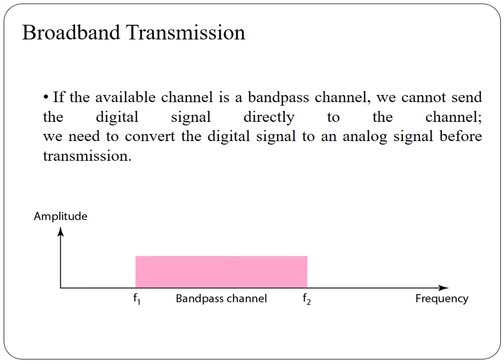But in the case of broadband transmission, we will convert the digital signal to analog signal before transmission. And the modulation technique used allows us to use a bandpass channel. So if the available channel is a bandpass channel, we cannot send the digital signal directly to the channel. We will have to convert the digital signal to analog signal before the transmission.